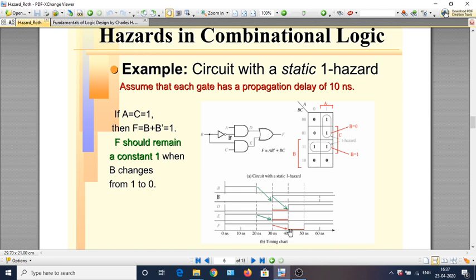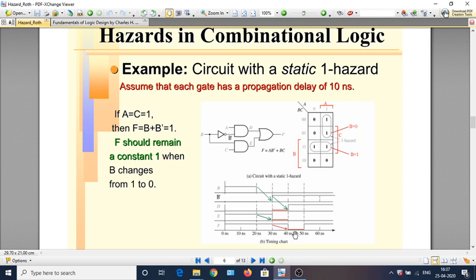So that delayed effect will show between 40 and 50 nanoseconds at F. So we would see that F, which is supposed to remain at 1, momentarily goes to 0 and comes back to 1. This is the one which causes the static 1 hazard.